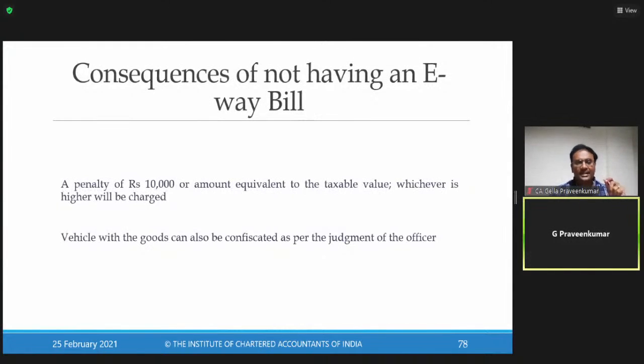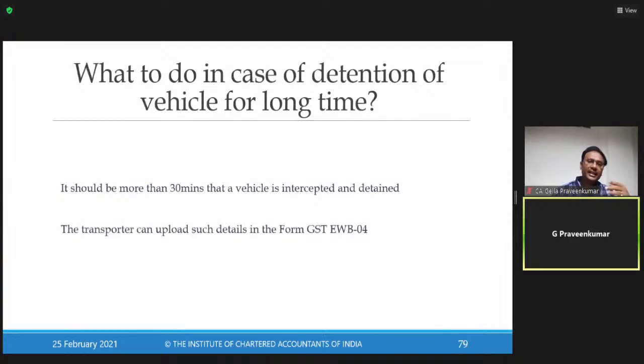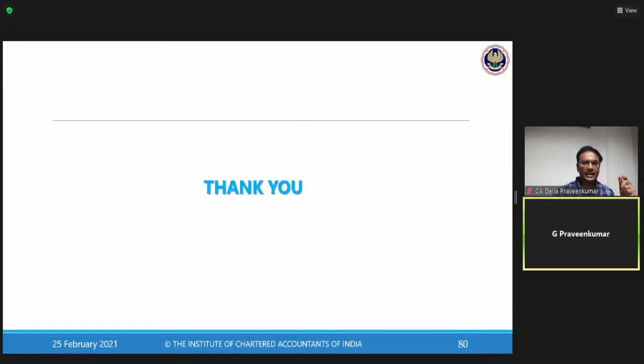Last line, just bear with me for a couple of minutes, we will wind up. If I don't prepare an e-way bill, as per section 122, the penalty applicable is 10,000 rupees or the value of tax which is evaded, whichever is higher. Section 122, when we deal with our penal provisions, we'll have a detailed discussion on this in relation to e-way bill violation.